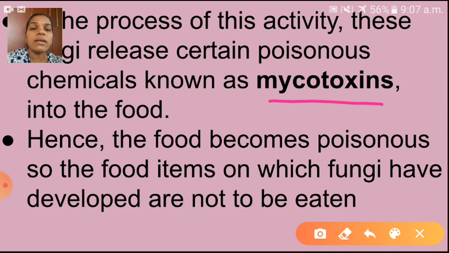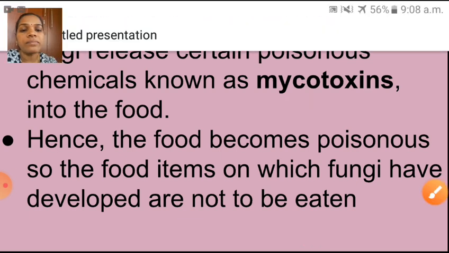So if it is that pickle jar, after opening it for 2-3 days, what will happen? Black colored substances are forming. Why is it forming? Because of the fungi. The fungi get nutrients from that pickle and give poisonous substances to it. It will release poisonous chemicals into that pickle. That chemical name is what? Known as mycotoxins. Because of that, that food is not suitable to eat. Understood, children? Yes.